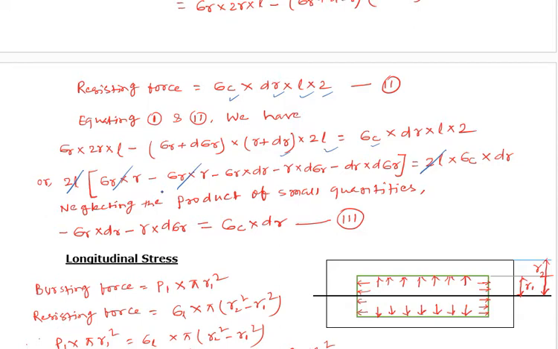So this 2L and 2L will be cancelled. Sigma r into r minus sigma r into r, both these will be cancelled, plus minus. Here neglecting the product of small quantities, dr and d sigma r, after neglecting these we will have minus sigma r into dr minus r into d sigma r is equal to sigma c into dr. Say this is equation number 3.